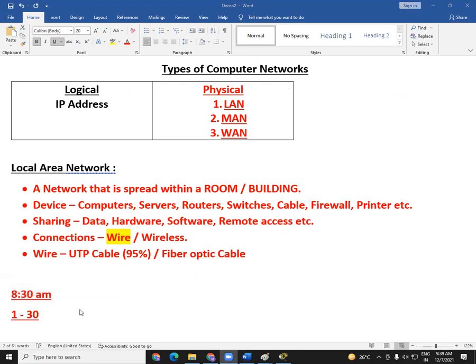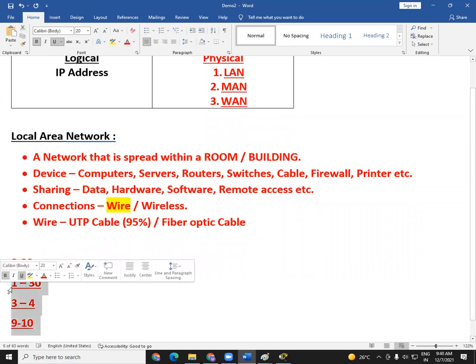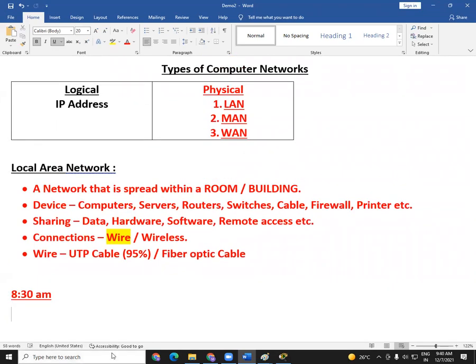In CCNA, class number 3 is connected to class number 4, or I can say class number 10 is connected to class number 9. So if you miss class number 9 and come to class number 10, it will be difficult for you to understand many things. So in case you miss any class for some reason, the recorded classes will be shared with you. You just go and watch the recorded class before you come for the next class. It will be very easy for you to understand.